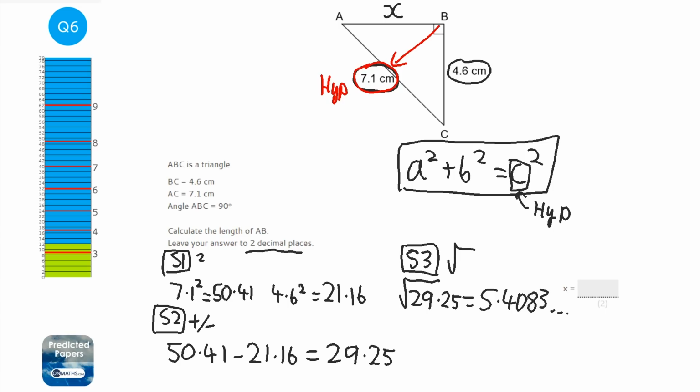It says it wants it to 2 decimal places, so I'm going to write 5.41 because that 8 moves that 0 up by 1. Now, last step is just check it makes sense. Well, this being 5.41 means that the 7.1 is still the longest side, so we know we've probably got it right.